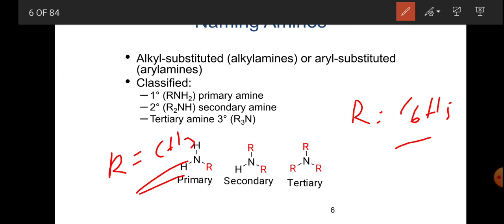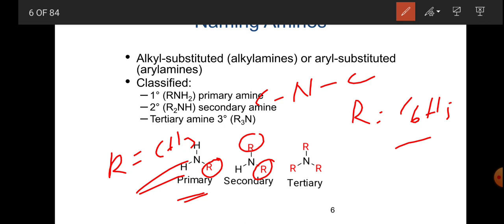Simply, where one alkyl group is there, that is the primary amine: nitrogen bonded with a single carbon. A secondary amine has two alkyl groups, so N is bonded with two carbons.